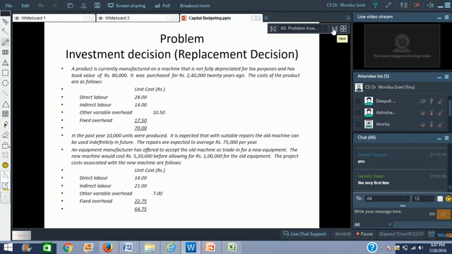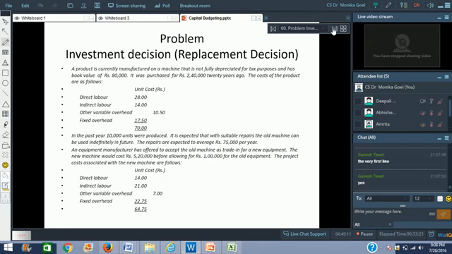The very first line: product is currently being manufactured on a machine that is not fully depreciated for tax purposes. That's what you want to ask? Yeah, so it means we can still claim depreciation on the machine. That is what they want to say. We can still claim depreciation on this machine because depreciation is a very important aspect while doing the calculations.